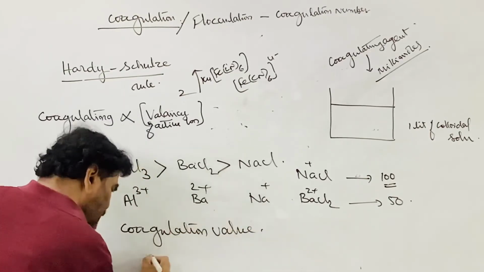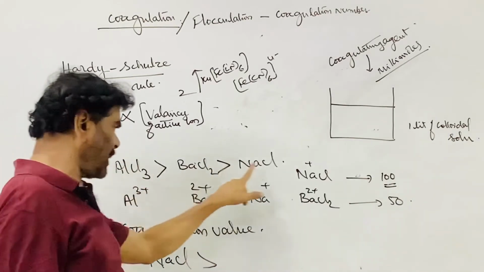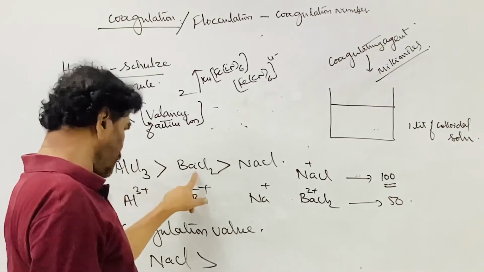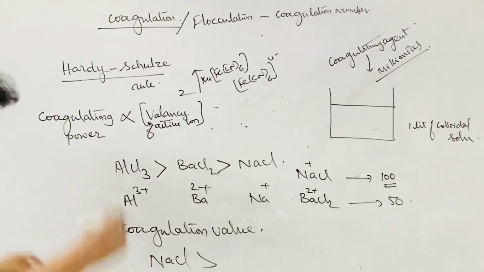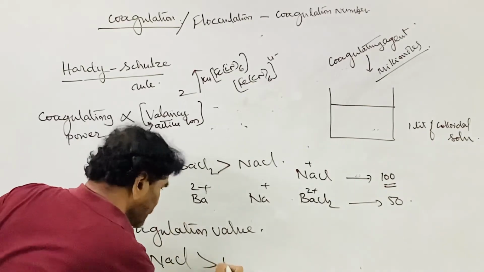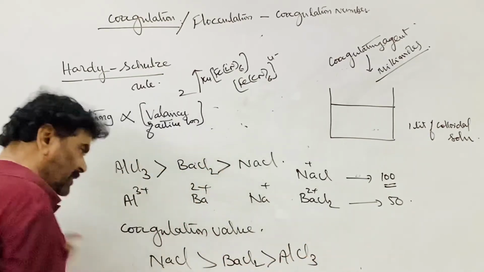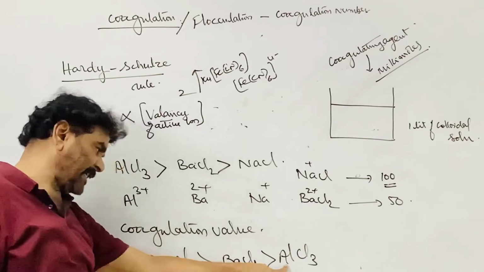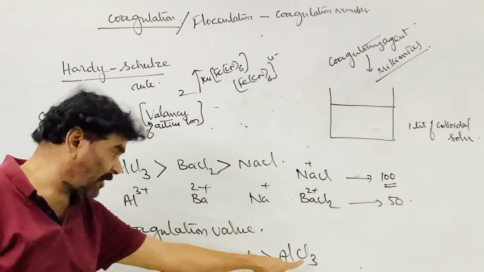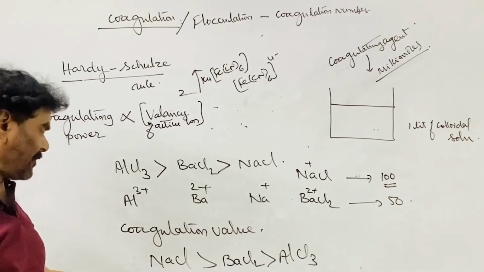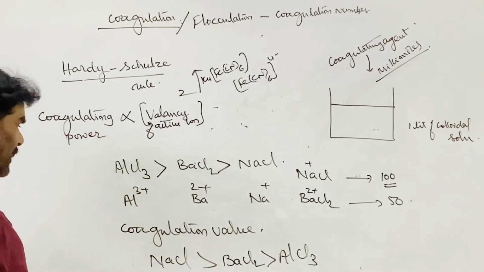order is, that is sodium chloride, more millimoles of sodium chloride. If it is 300, it is 200, that is 100, it is 200 millimoles required, it is 300 millimoles required. So that is sodium chloride, this is barium chloride, this is AlCl3. Less quantity of millimoles of the AlCl3 is required; its millimoles must be 3 times that of this one, nearly. Approximately I am telling you. I am not taking the square into consideration. That is, this is the barium chloride.